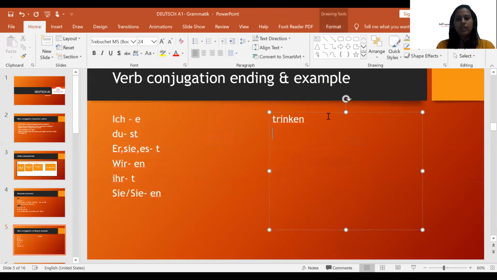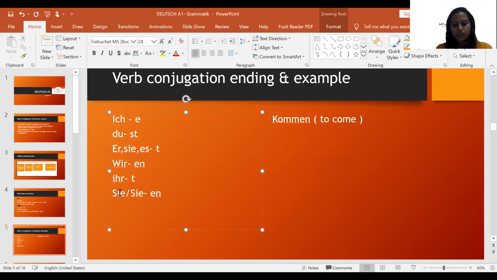Now let me take a verb, "kommen", which means to come. Remember that a verb has to start with a small letter, even in the middle of the sentence, because it's a verb. It must always be small. So verbs and adjectives are always small in the German language. A noun in the middle of the sentence will also be capital. "Kommen" means to come. I take a sentence: I come from India.